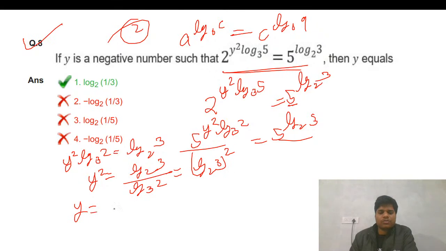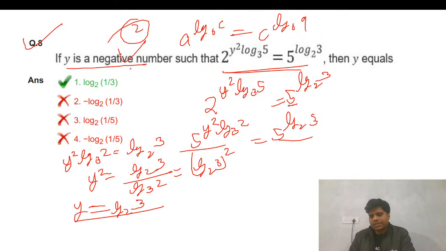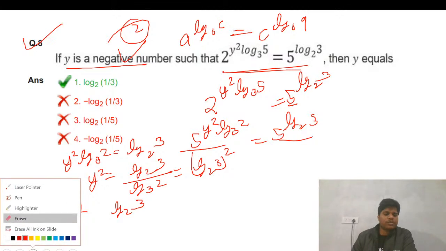So y is log 2 3. Okay, y is a negative. So again, just see, I just missed this thing. This thing you guys have to take care of. In these exams, these types of silly mistakes happen. So you have to read the question carefully.